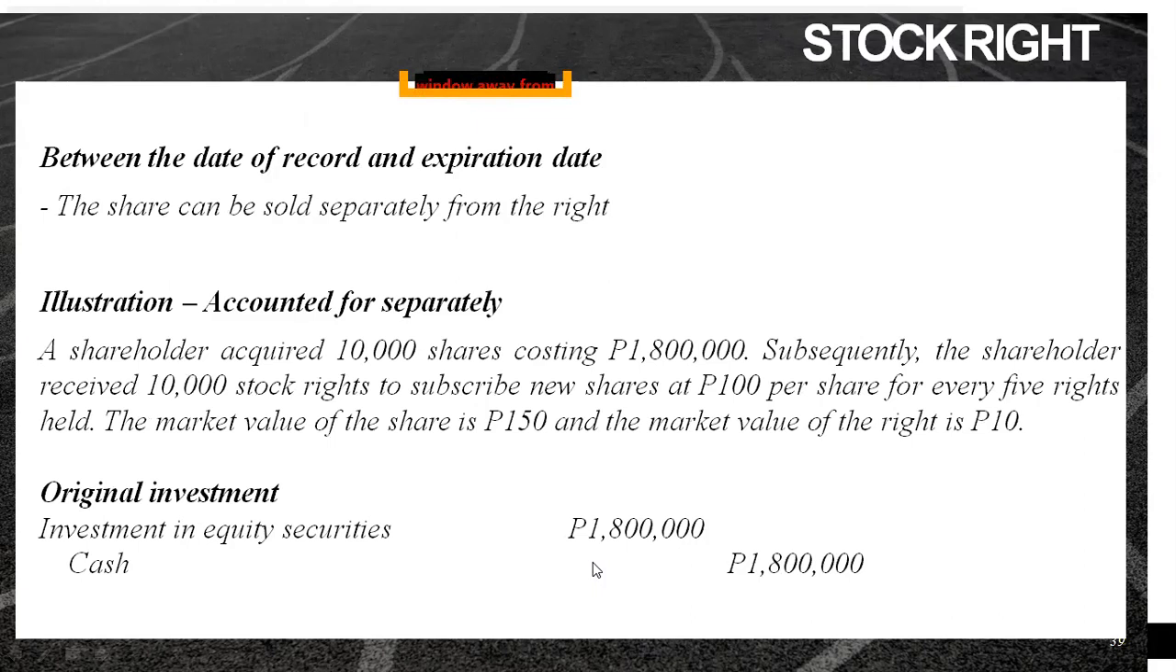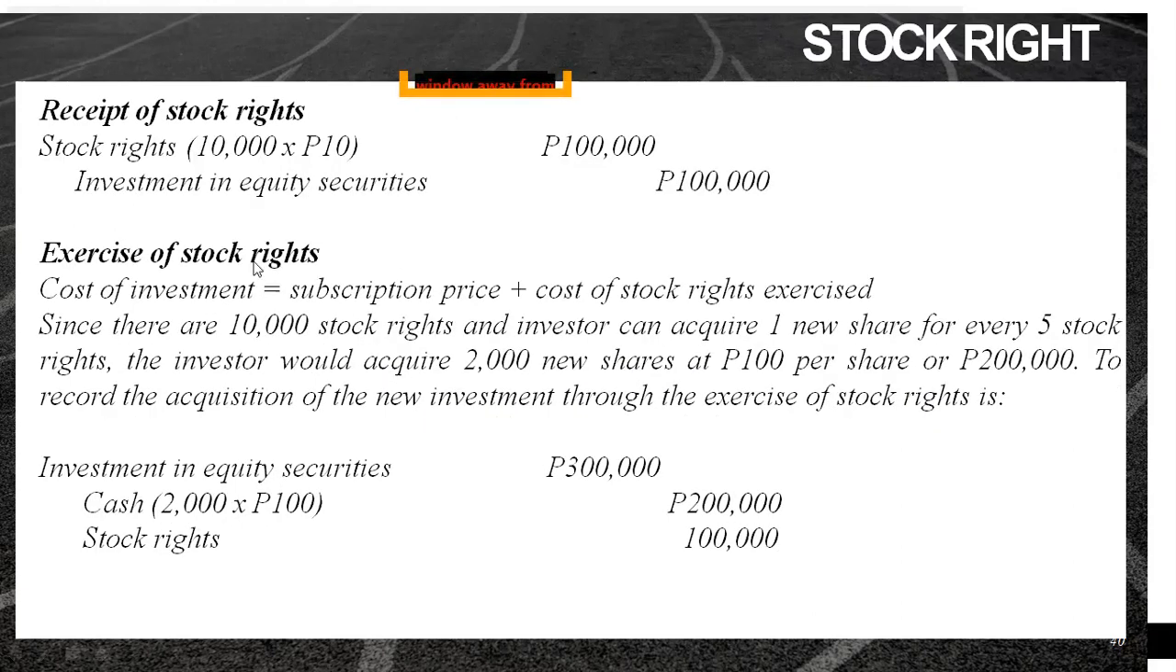Kasi based yan dito, no? Sabi niya dito, ang shareholder ay nakatanggap ng 10,000 na stock rights to subscribe new shares. 100 per share ang kanyang subscription price for every 5 rights. So, dapat mag-surrender siya ng 5 rights para makabili siya ng isang share. So, with that, 10,000 divided by 5. So, 2,000 new shares lang ang kanyang maa-acquire. So, times 100 per share, that's the subscription price. So, that's a total of 200,000.